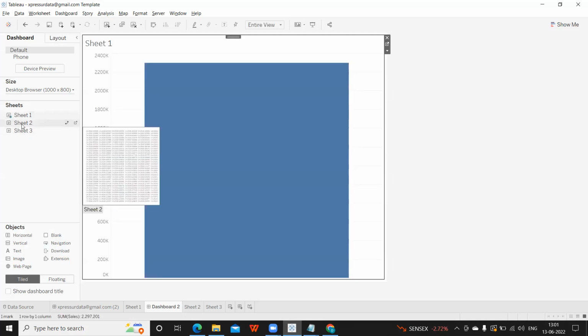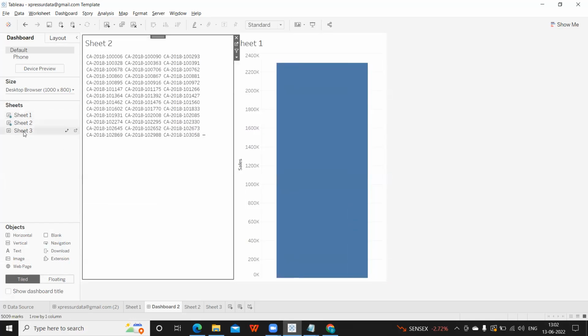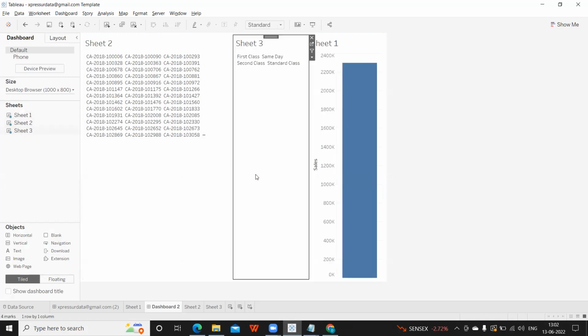Sheet 1 I can drag and drop, sheet 2 I can add. According to how I want to design my dashboard, I can place them and create one story to explain the data, something that is very important. So what are we doing here? We are making interaction between multiple sheets in the dashboard, or allowing sheets to interact with one another. So that is what happens at dashboard level.